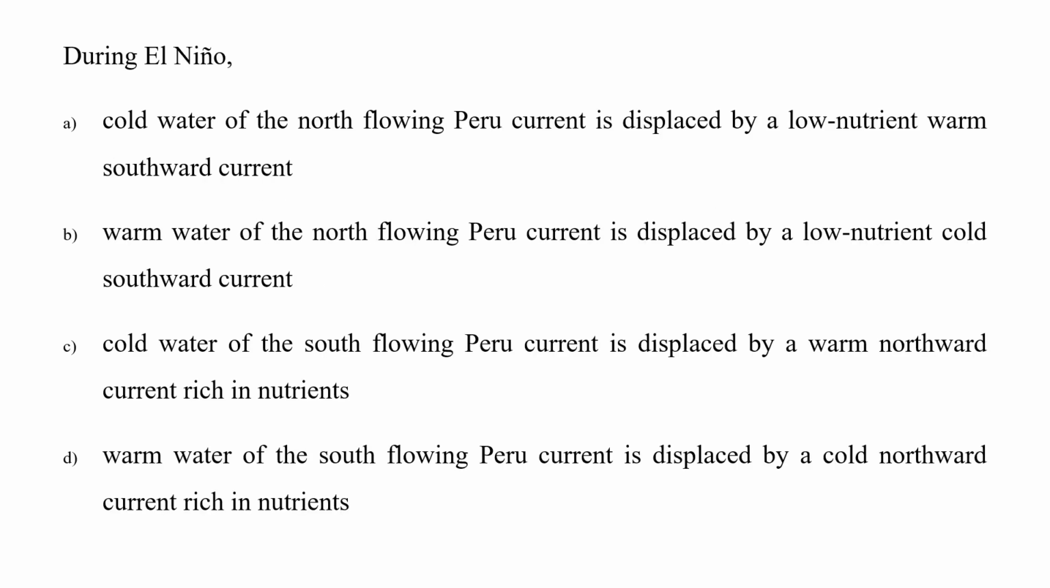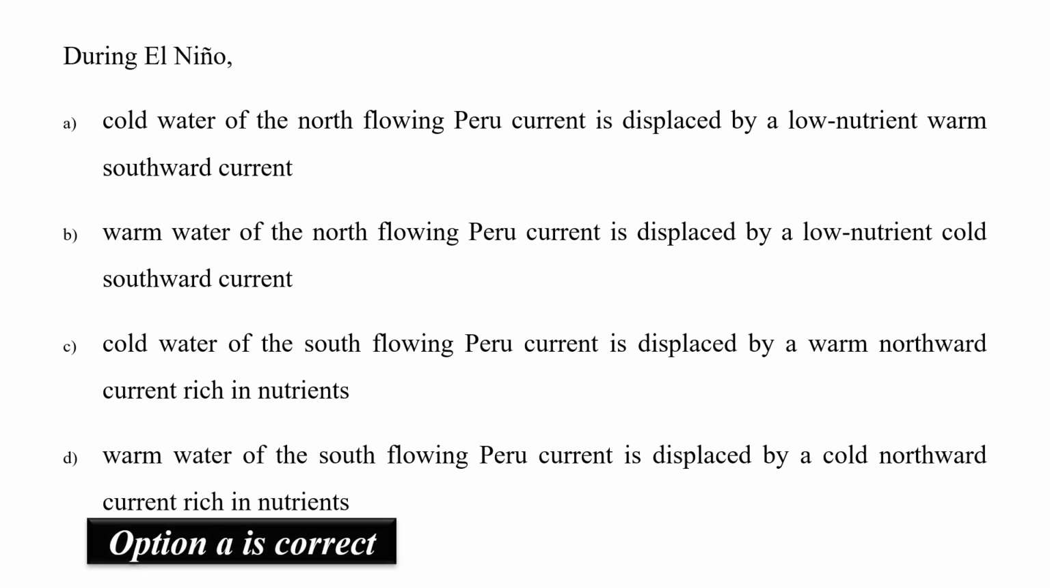Next question is, during El Nino. Now El Nino is basically a weather phenomenon which takes place because of cold water of the north flowing Peru current displaced by the low nutrient warm southward current. Now one has to understand this is a factual question and one has to cram the answer. That is option A is the correct answer. So please note the important terms, which are low nutrient warm southward current and cold water of the north flowing Peru current. So yes, option A is a correct option.